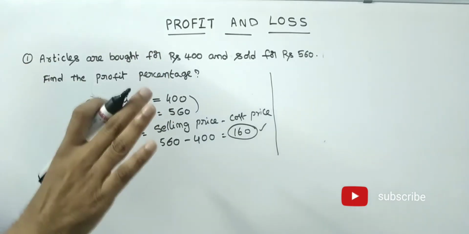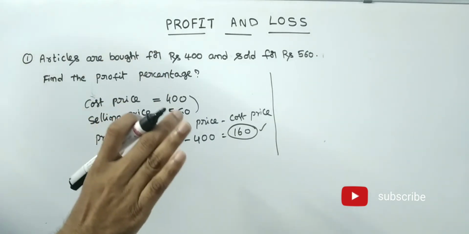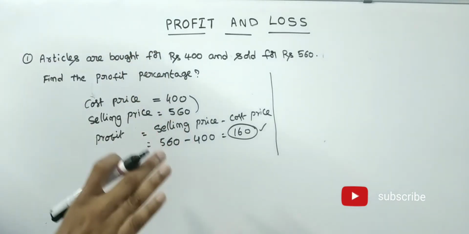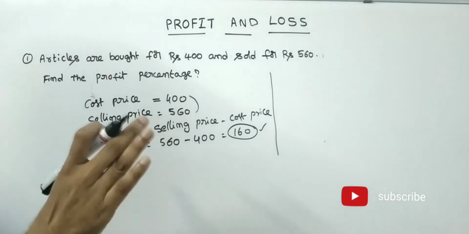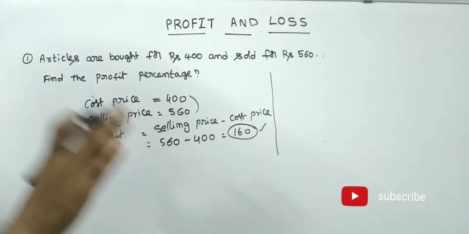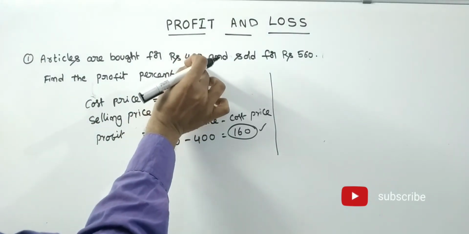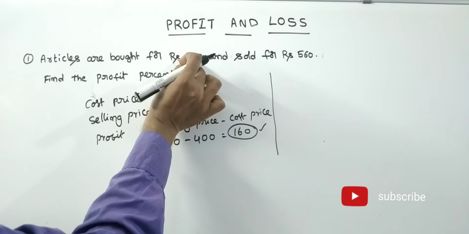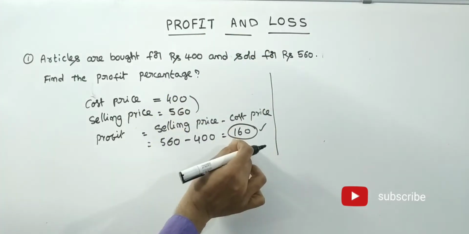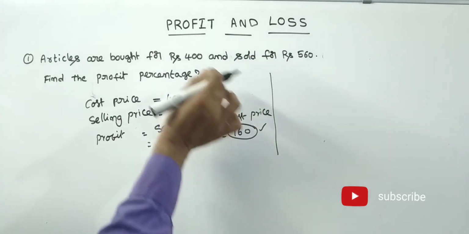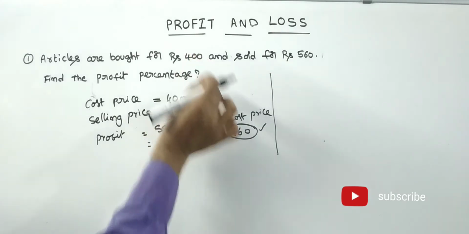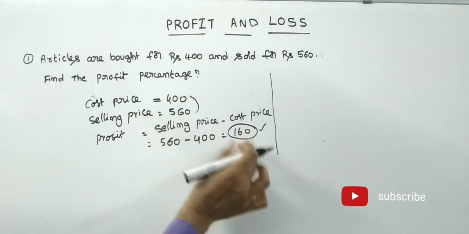See friends, in the previous session I told you that percentage we should always compare with the cost price only. He has invested 400 rupees, that means his cost price is 400. After selling he got 160 rupees, that means on 400 rupees investment he got 160 rupees profit.